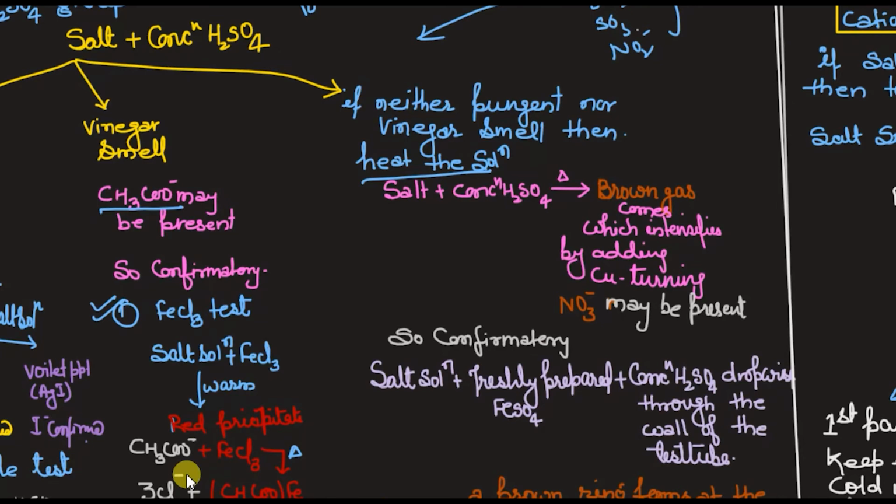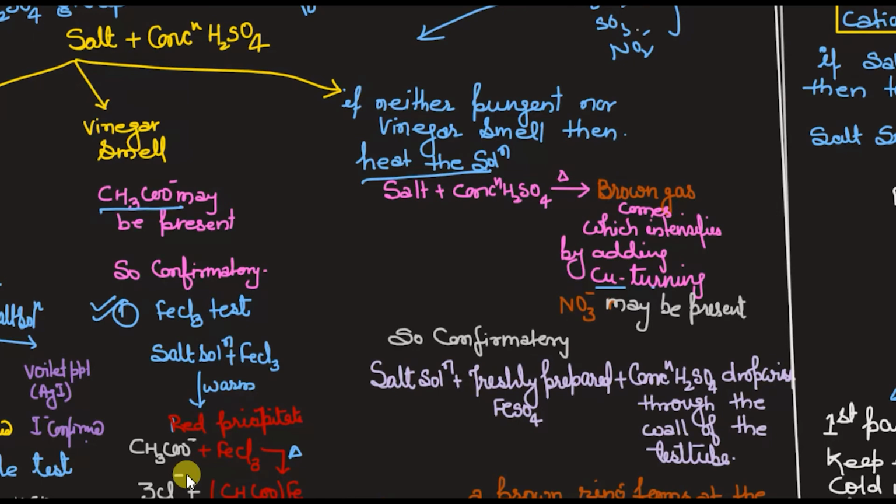As we heat, you will get brown fumes. Sometimes you get it, sometimes it may be possible that you will not get it. So if you didn't get this, heat it for a few minutes, and if you see the brown fumes, then okay. If you are not getting them, then just add copper turnings to this.